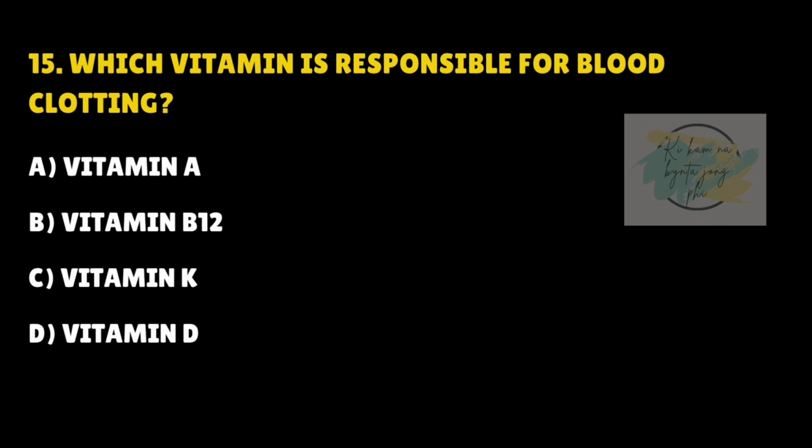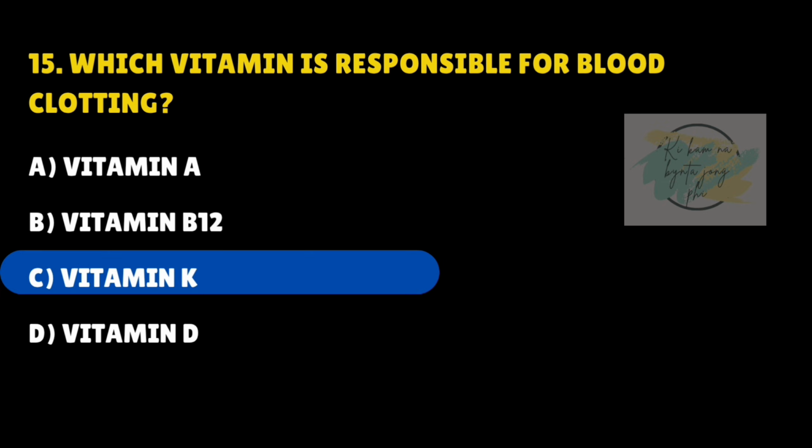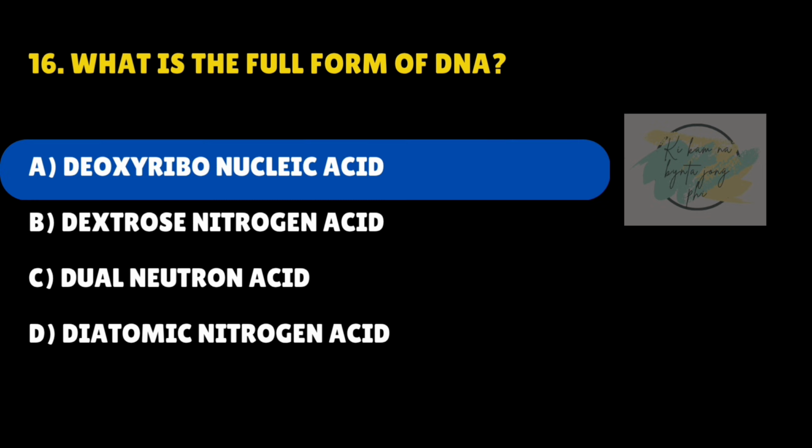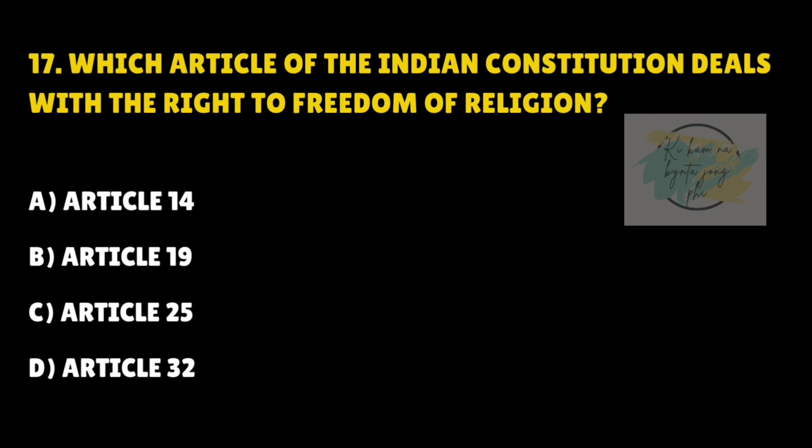Which vitamin is responsible for blood clotting? Answer is C. Vitamin K. What is the full form of DNA? Answer is A. Deoxyribonucleic acid.